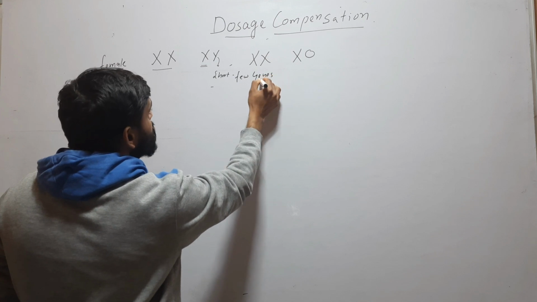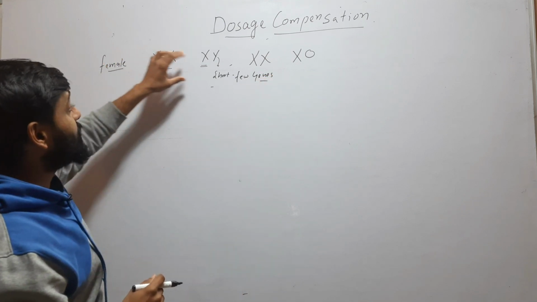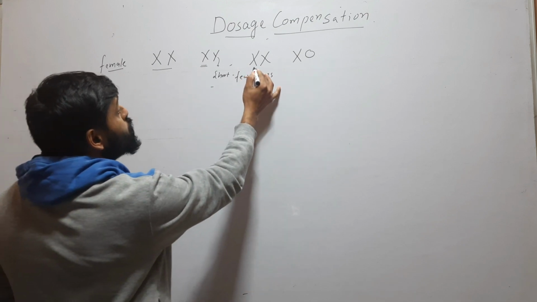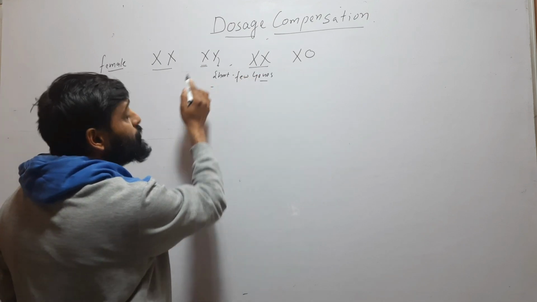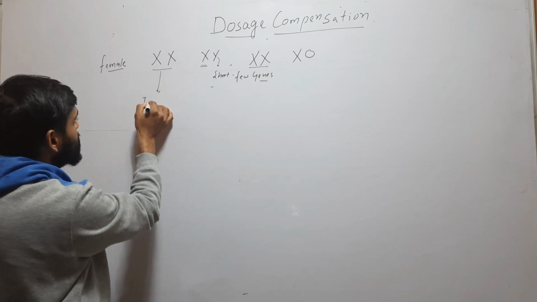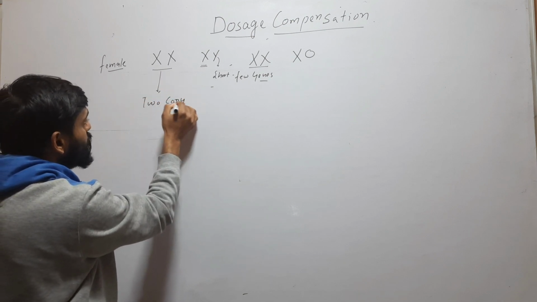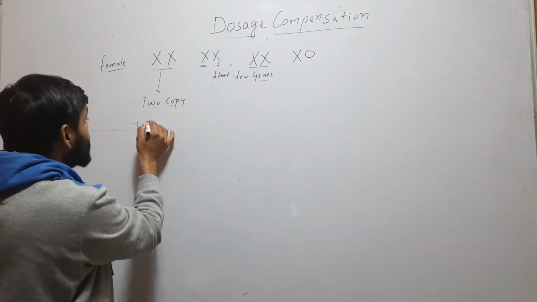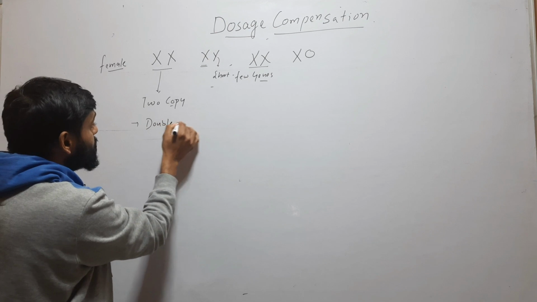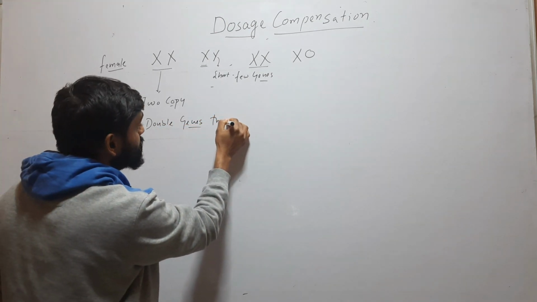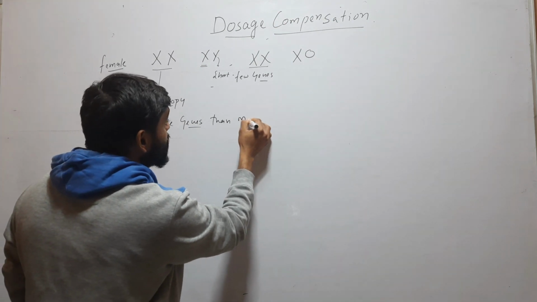So here you can see that in both XX, XY and XX, X naught, female have two copies of X chromosome, but male have one copy of X chromosome. So if female have two copies of X chromosome, then it will have double genes than male.